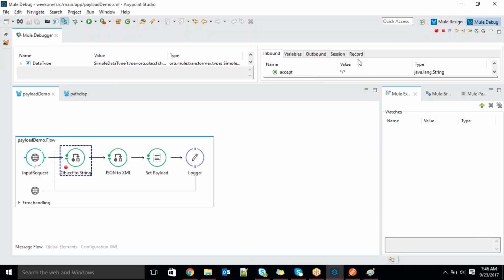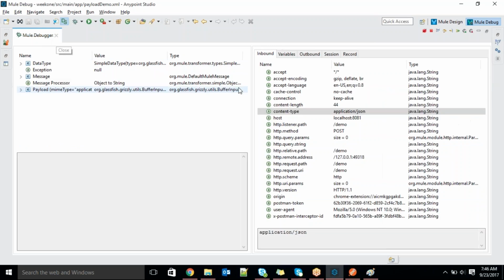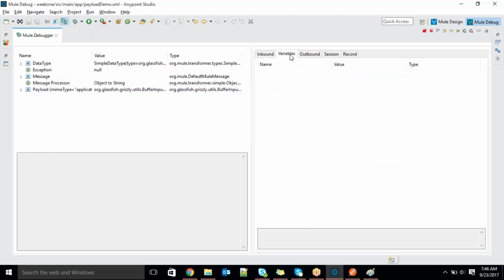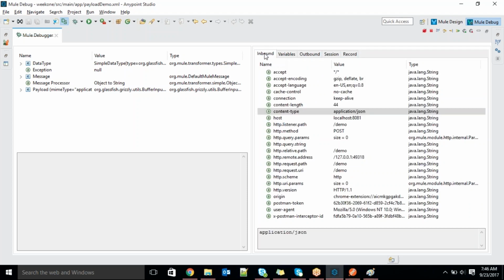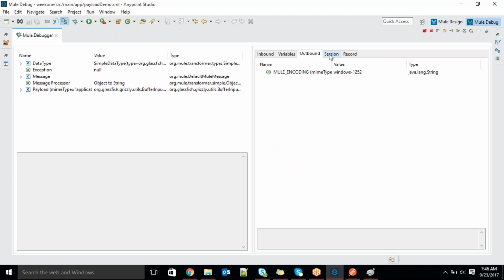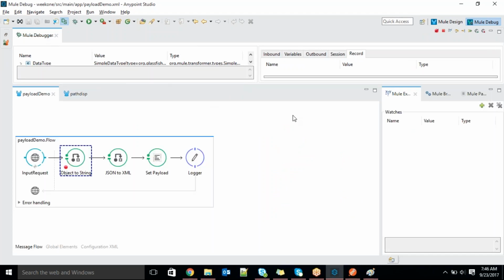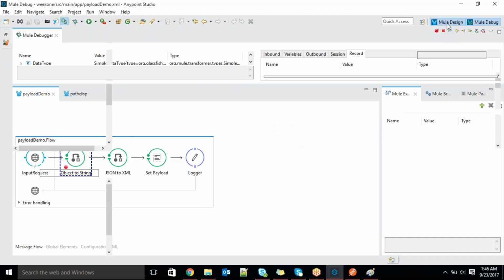So these are the inbound properties. Similarly, you can observe here, guys, these are the variables. As of now, we didn't define any variables. As of now, there are no outbound properties also. You can see the session variables and record variables, all are there in the debug mode: inbound properties, variables, outbound properties, session, and the record variable. Nothing is in the record variable, session variable, and variable because we didn't define anything.